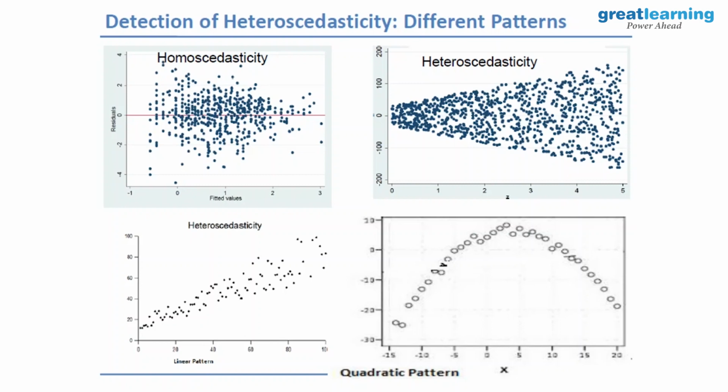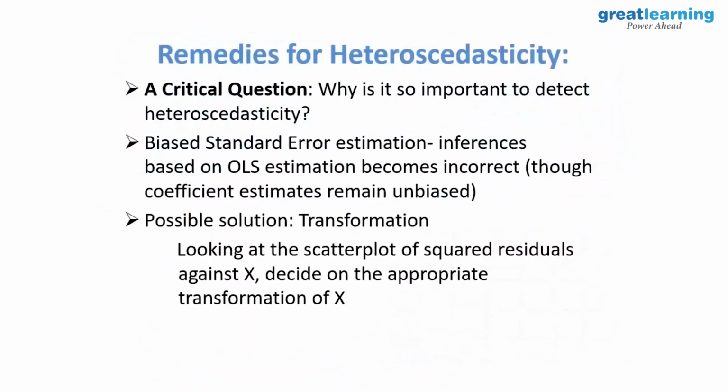Second, error should be independent of X. Third is conditional variance होनी चाहिए, मतलब कि heteroscedasticity नहीं होनी चाहिए, homoscedasticity होनी चाहिए. Got it?